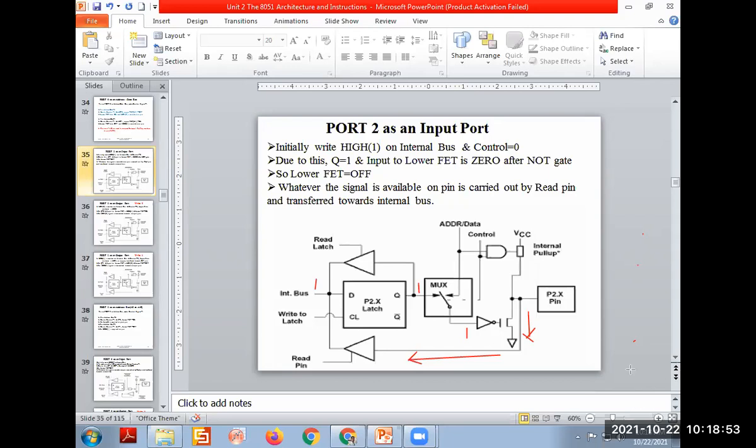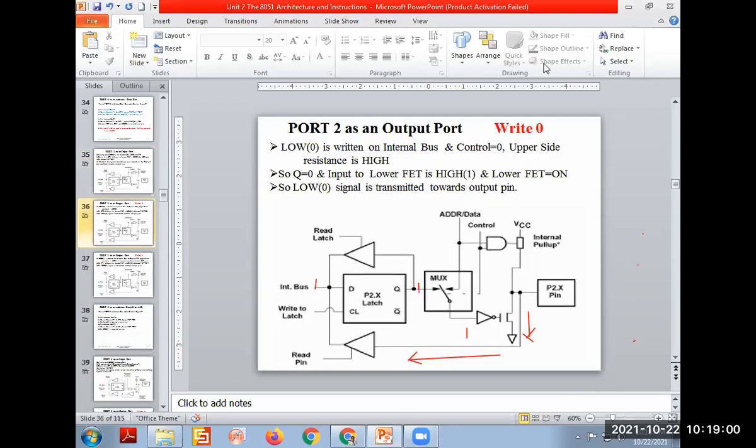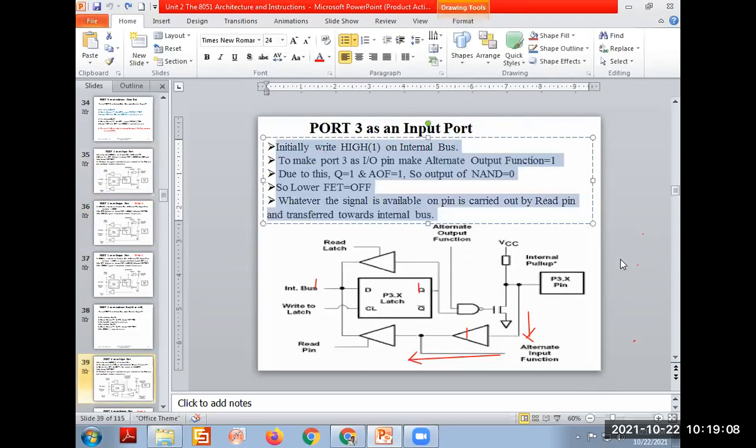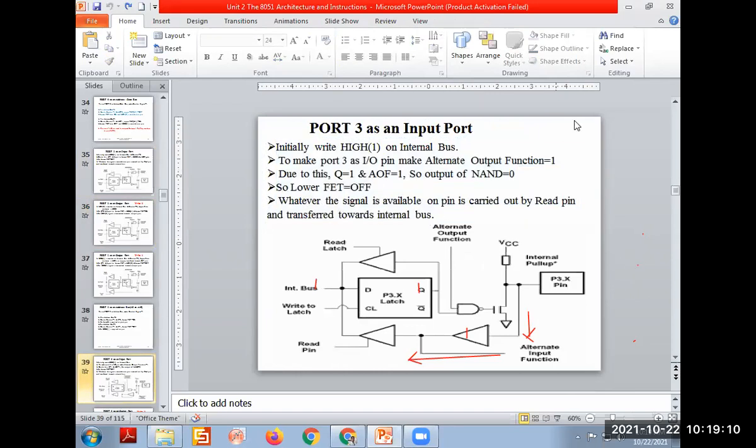We need to disconnect, then we'll go. Then to make it a port, okay, it remains like this only. So I need annotation. Okay, it is gone.